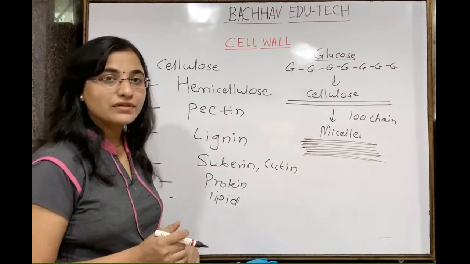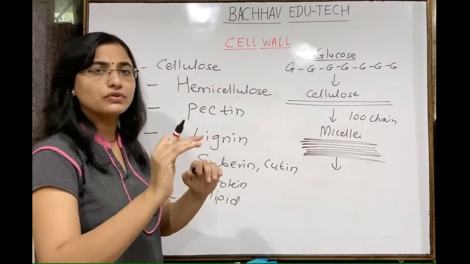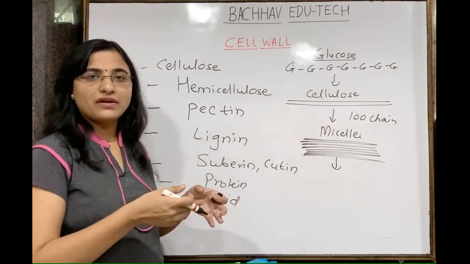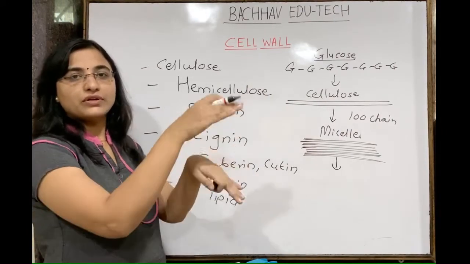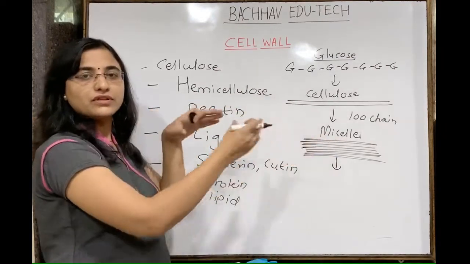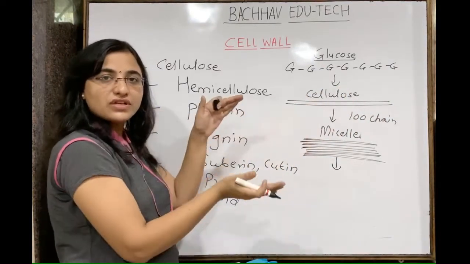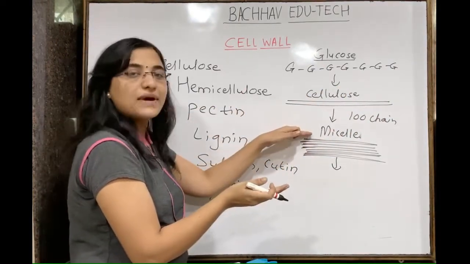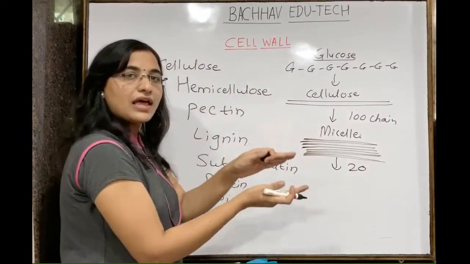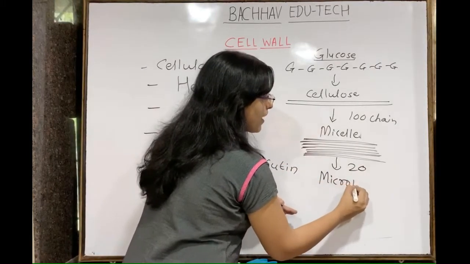Then what will form after that? It is the same as when we do construction, wall construction. We know that bricks are required, cement is required, other things, water is required, and then we put one brick on another. So the same will be there. A number of glucose molecules come together, they form one long chain, that chain we call cellulose. A number of such chains come together, they form the mycelium. A number of such mycelium, suppose 20 mycelium come together and they form one bundle, that bundle we call microfibrils.